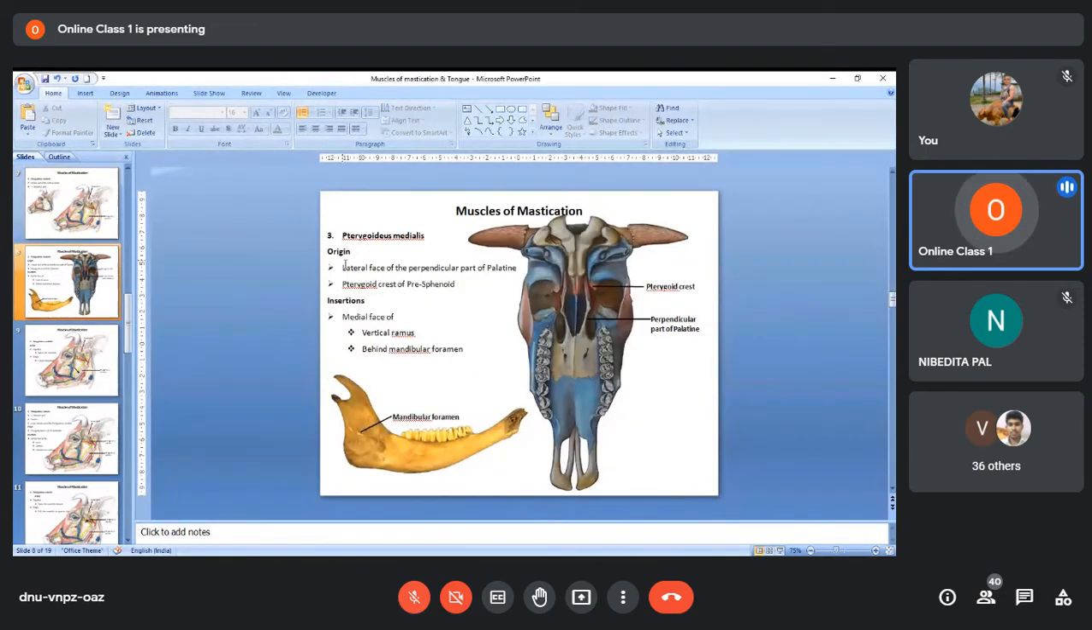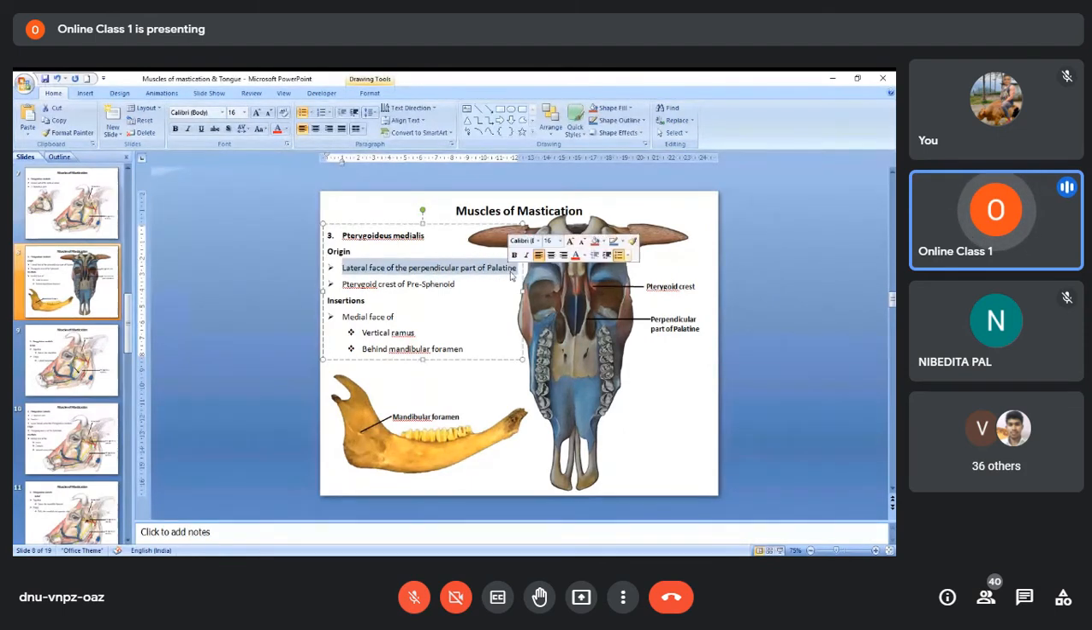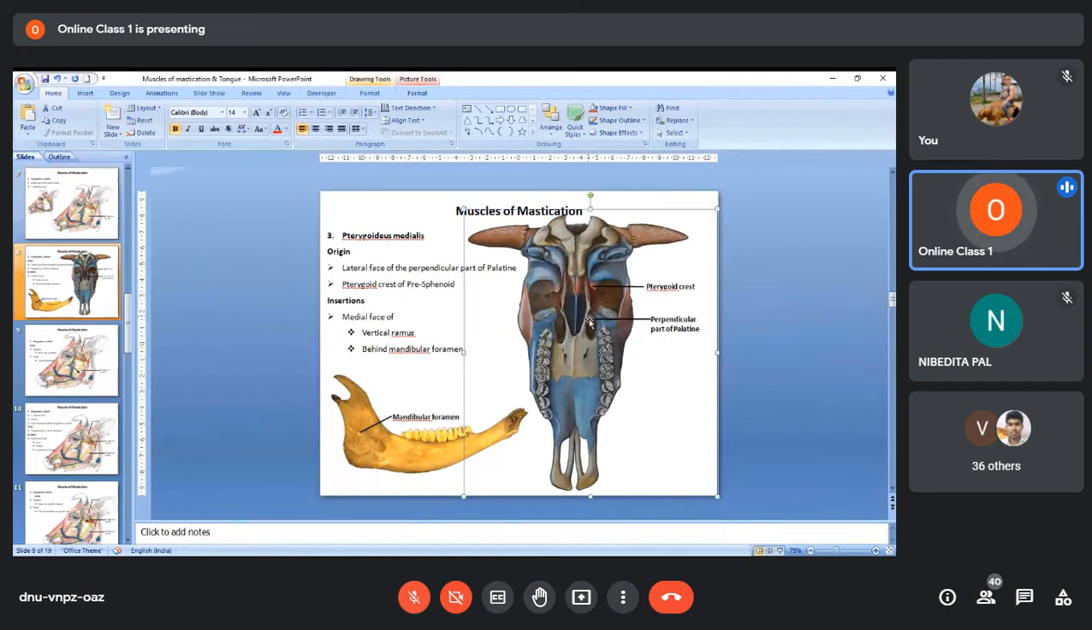Now, the pterygoideus medialis muscle has two origins. One part of this muscle originates from the lateral face of the perpendicular part of the palatine, and the other part originates from the pterygoid crest of the sphenoid. Now, this is the skull, you see the ventral part of the skull. Here, this red structure that you see is the pterygoid crest of the presphenoid. Here you see the posterior nares. On the lateral side of the posterior nares, we know there will be the palatine bone.